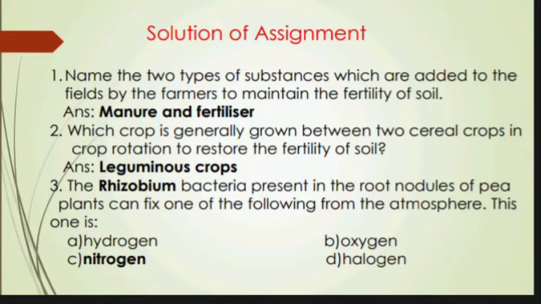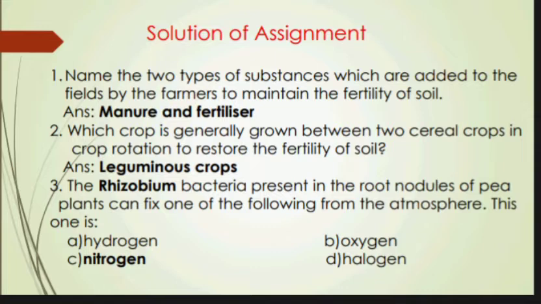Hello my dear students, let us start our today's class with the solution of last assignment given to you. Now question number 1, name the two types of substances which are added to the fields by the farmers to maintain the fertility of soil, and the correct answer is manure and fertilizer.